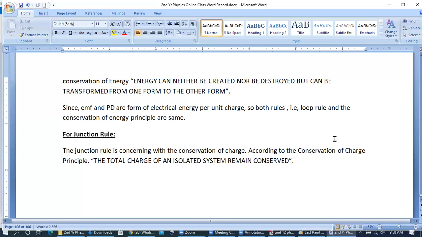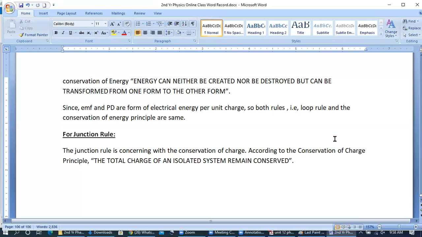Isolated system is that which has no effect on the external regions or systems, and also the external things don't have the effect on that system. Bilkul tanha, akela, alone in this whole world. So this total charge of that system will remain conserved.